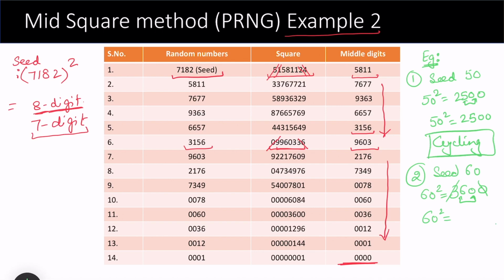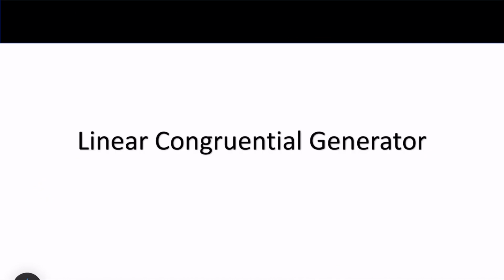So sometimes it is important how you choose a seed. If your selection of the seed is also not random, these numbers are not truly pseudo random numbers. Another random number generation algorithm is the linear congruential generator, and in my next video I'll be talking about this.